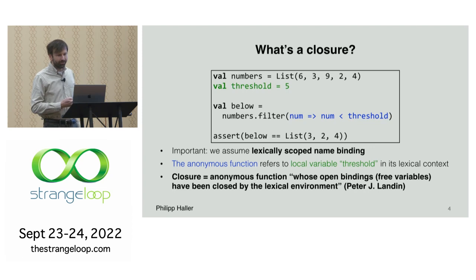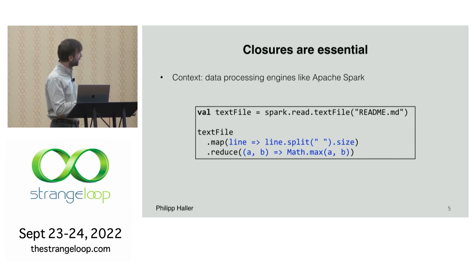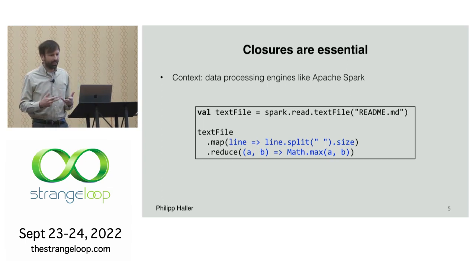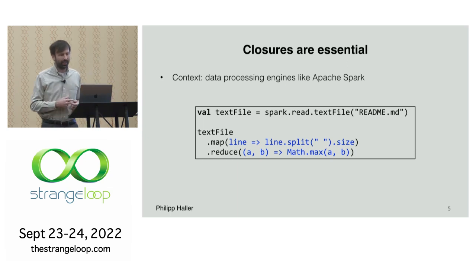And of course, closures are pretty essential to a lot of tasks. For example, data processing. Here is an example using Apache Spark, which you may have used yourself. Here we can create distributed data sets, in this case just from a simple text file. But then we can use combinators like map and reduce to transform and reduce these distributed data sets.